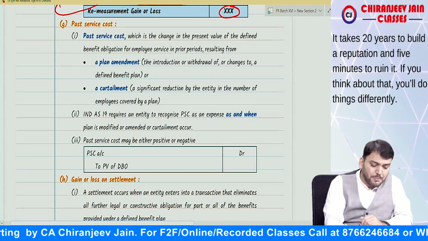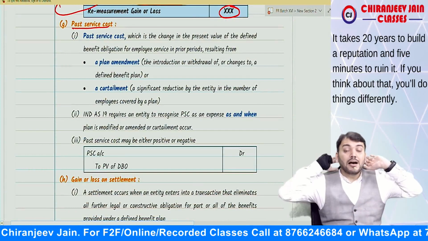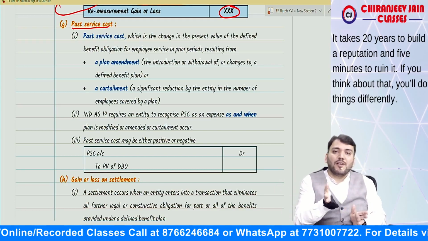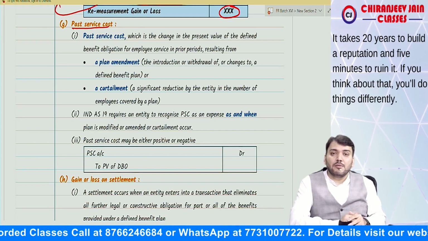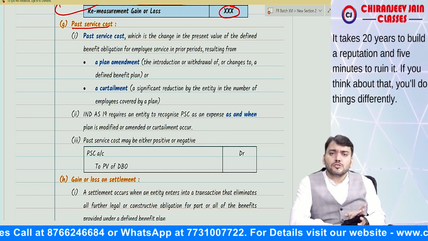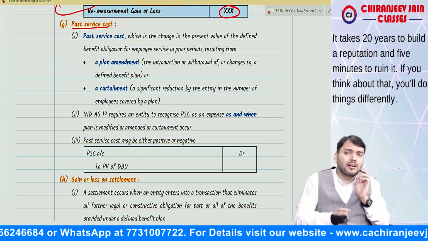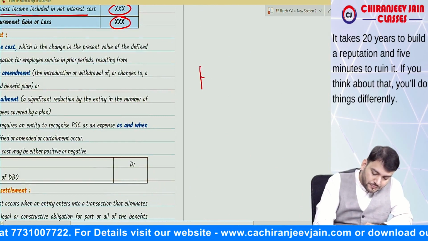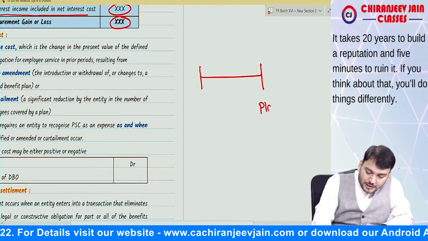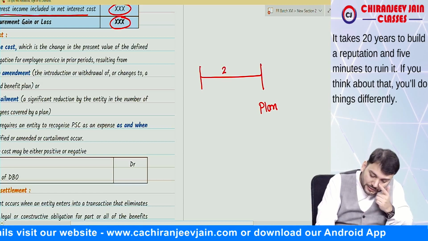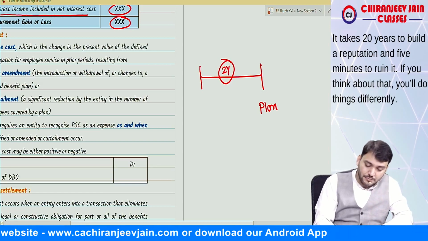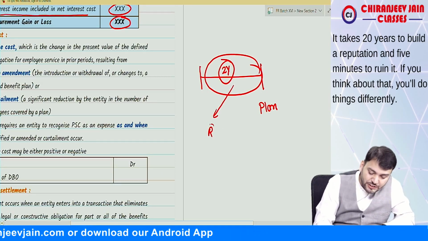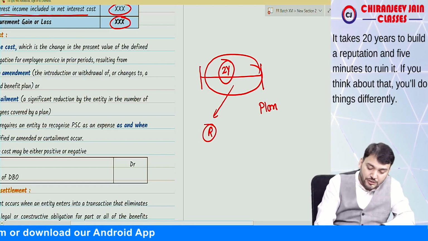Now coming to the past service cost. Whenever a plan is amended or modified, or any plan is introduced for the first time, just try to understand. Suppose you introduce a plan at this point of time and 2 years have already expired. For these 2 years the employee has already rendered services, correct?